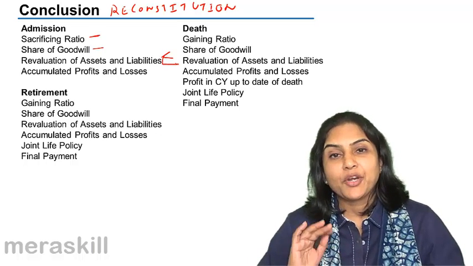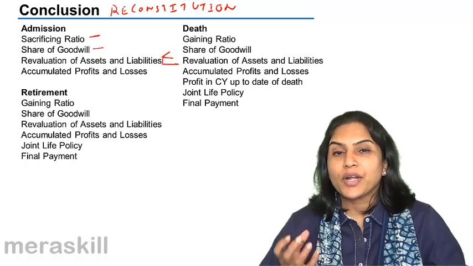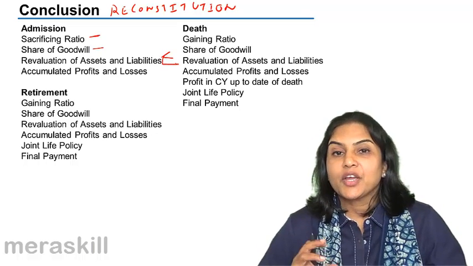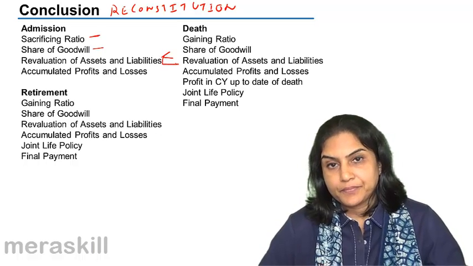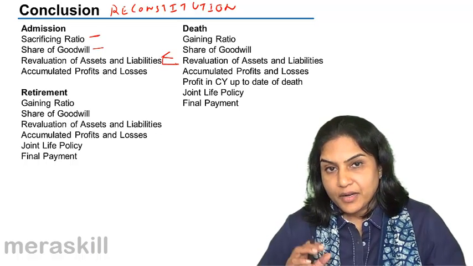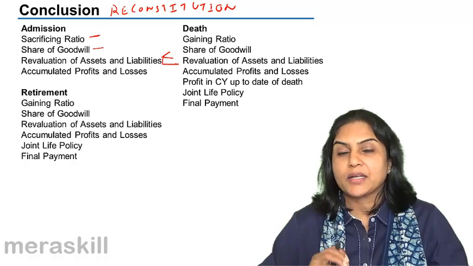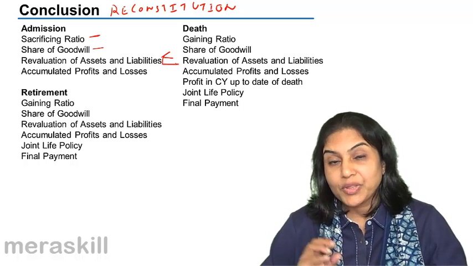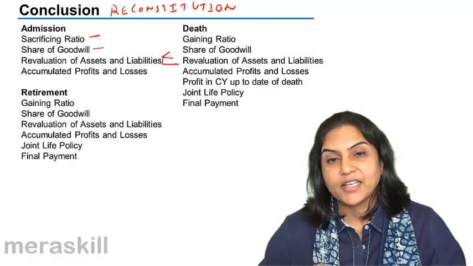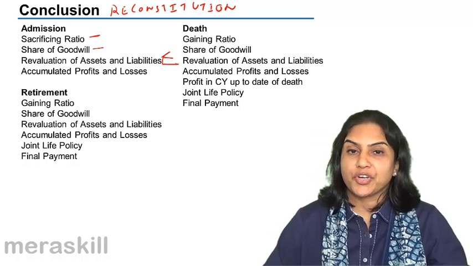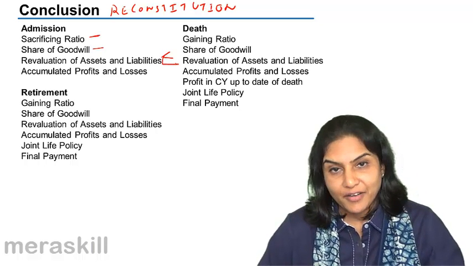Or three, we prepare no revaluation account. We only compute the profit or loss on revaluation. If it is a profit, we debit the new partner's capital account with his share in this profit and credit the old partners in their sacrificing ratio. If it's a loss on revaluation, we do just the reverse.